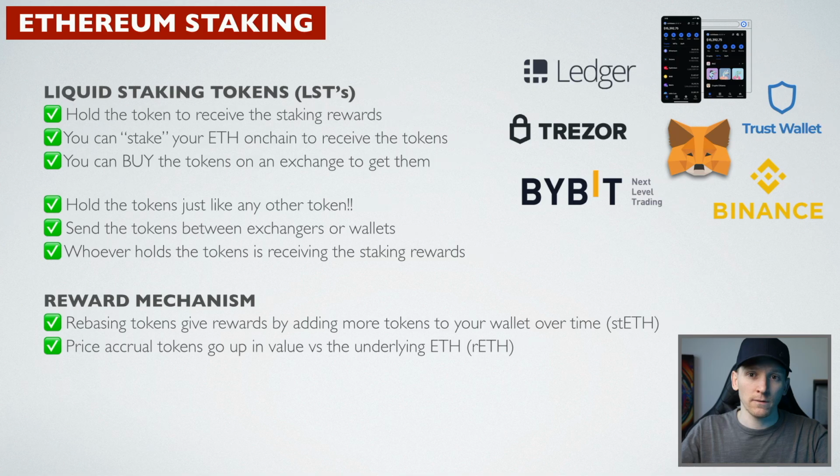Liquid staking tokens are exactly the same as any other token. They just represent staked ETH, and therefore they have the same price of ETH plus any yield that is accrued. So you hold these tokens in your wallet or your exchange account, and they receive the staking rewards from ETH. You can stake your ETH on chain to receive these tokens if you want, but because these are liquid tokens and they are a token just like any other token, you can actually just buy and sell them on exchanges, either centralized or decentralized.